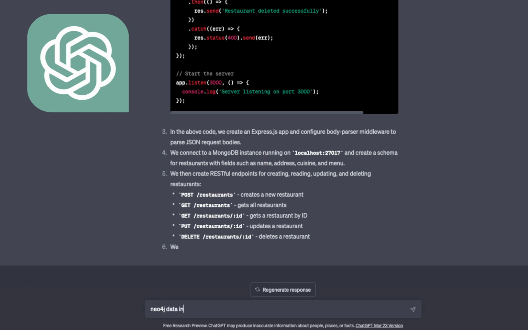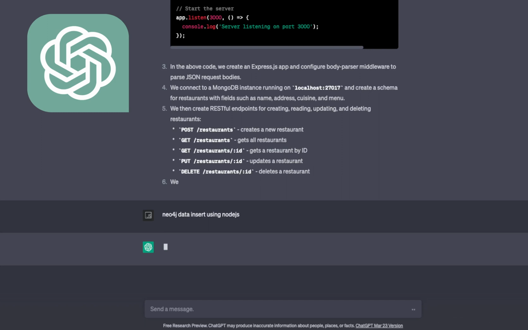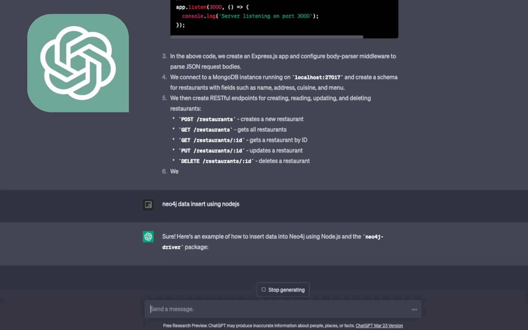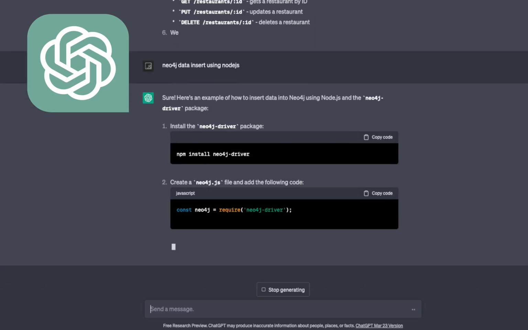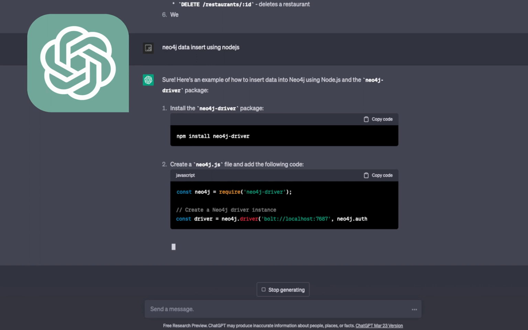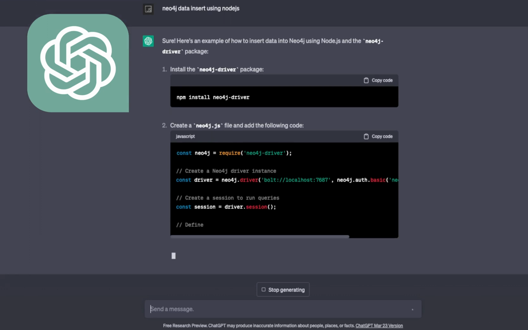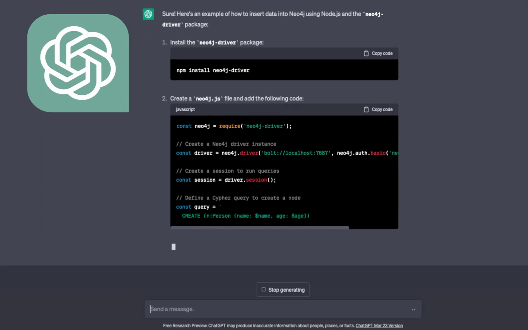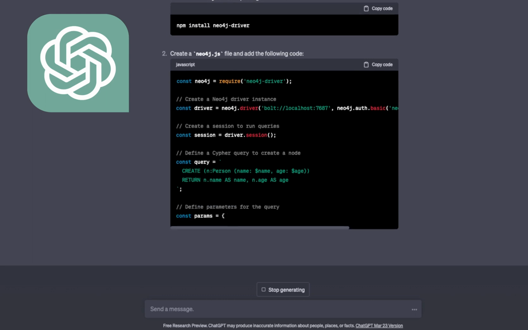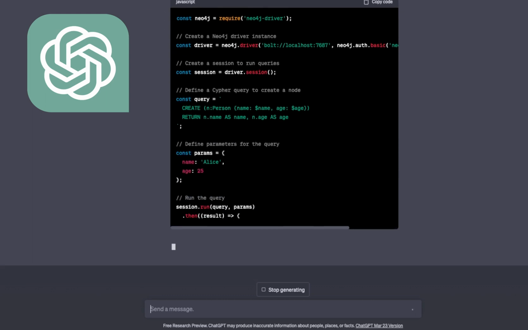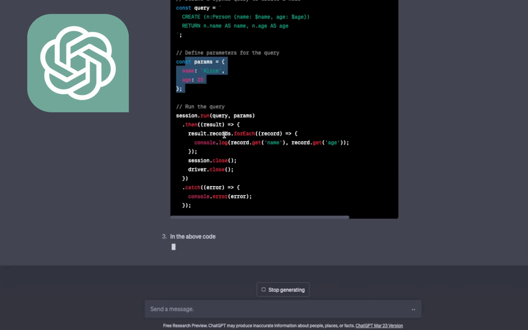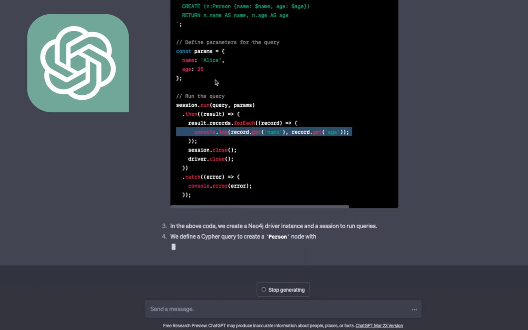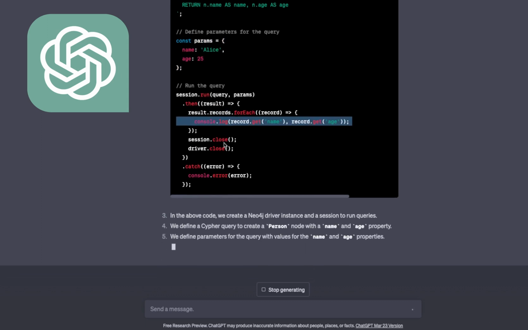Neo4j data insert using Node.js. So Neo4j is a graph database, and we will see how we can just use Neo4j to write APIs and insert the data. There is a Neo4j driver. You need to have a Neo4j graph database running somewhere, and then you will just create a session and then just write a query. It has a smart query because this is a graph database, and you can see we are passing params, and then we are just initializing the sessions, and for all the records we have, we are just writing it.